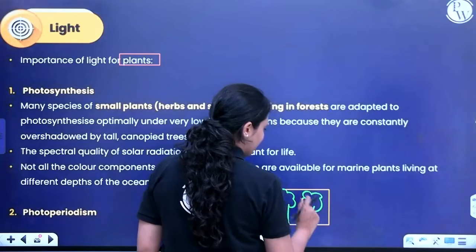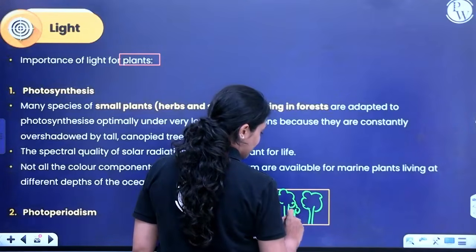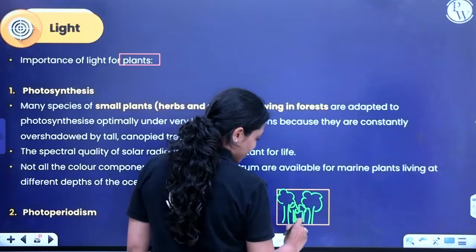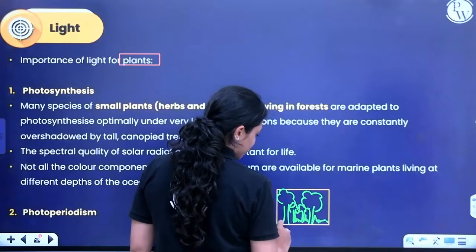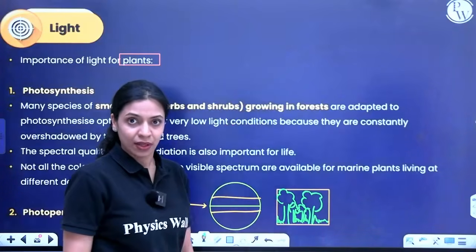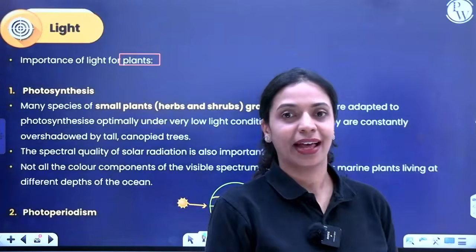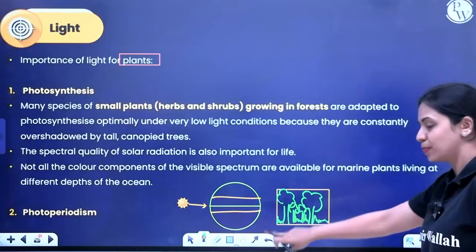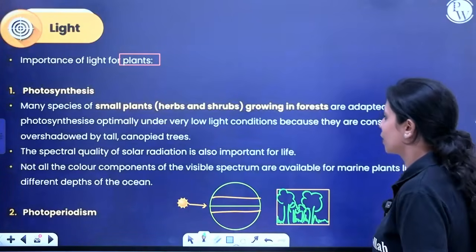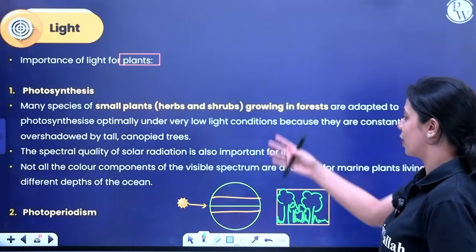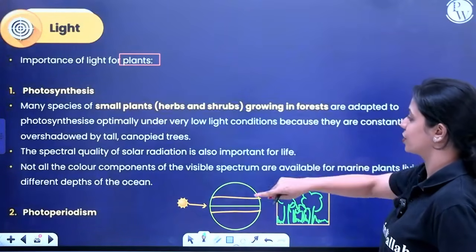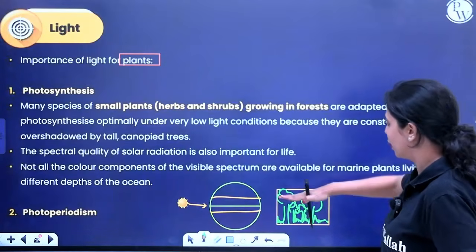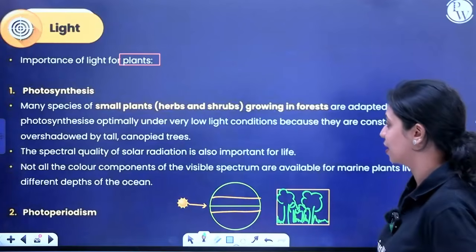You have very tall trees forming a canopy, with relatively smaller trees also present. Because they are blocking the light, for the plants that grow on the surface of land, availability of light can become limiting. Even under very low light conditions, these plants would have adapted themselves to grow. Many species of small plants, of herbs and shrubs growing in forests, are adapted to photosynthesize optimally under very low light conditions, because they are constantly overshadowed by tall canopy trees.